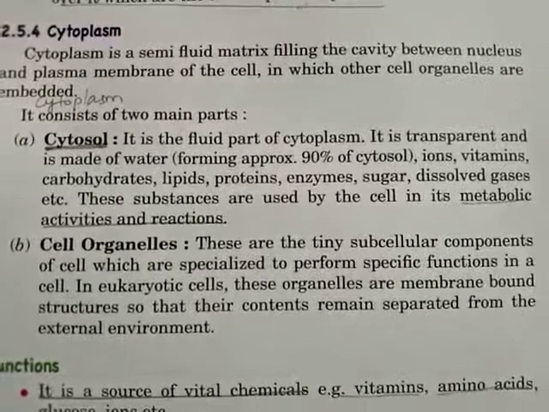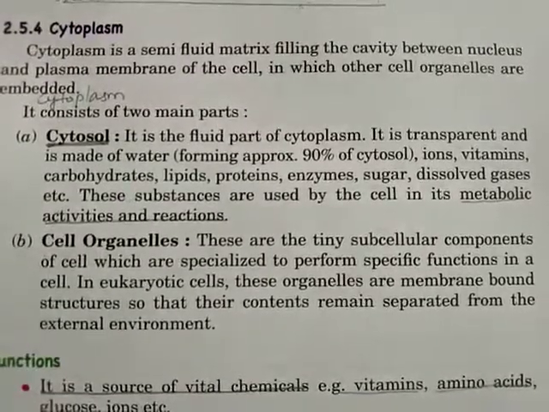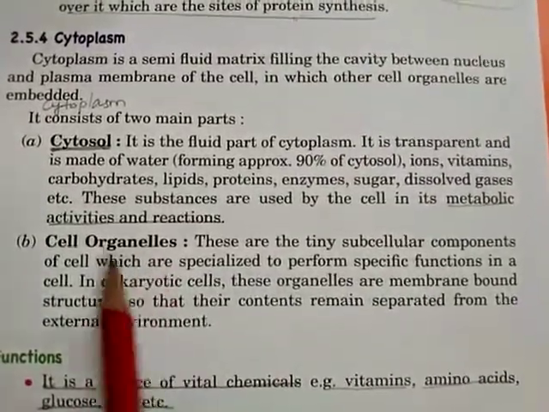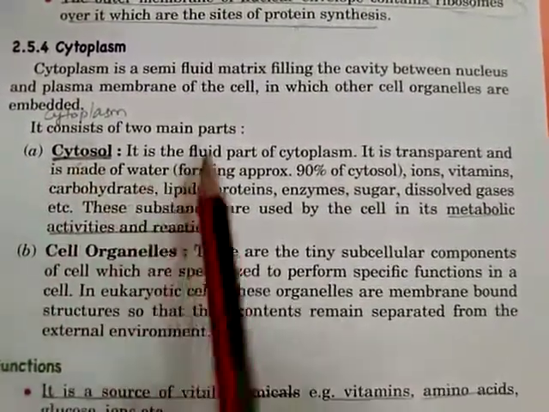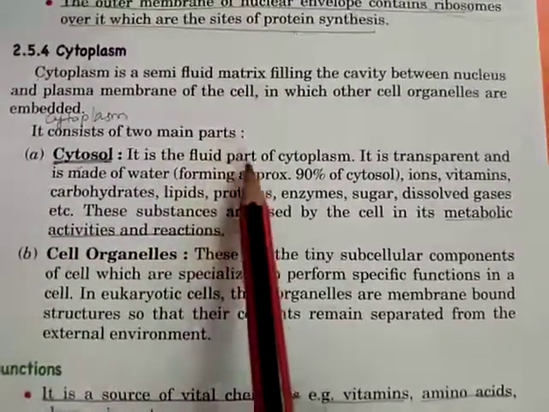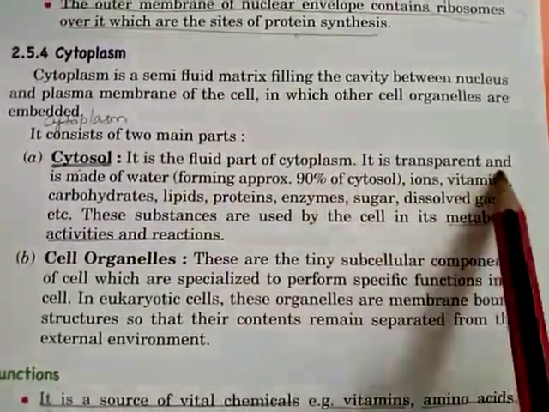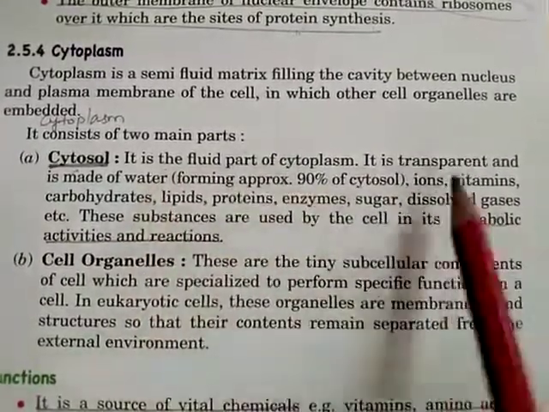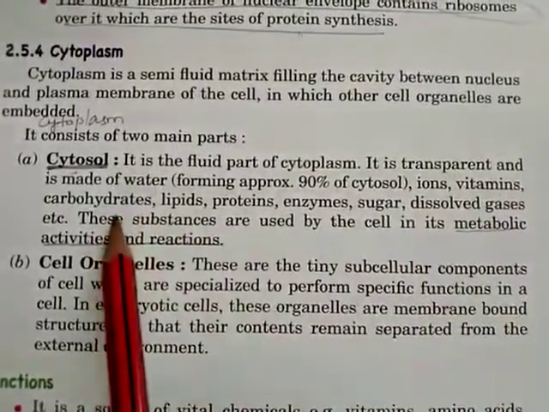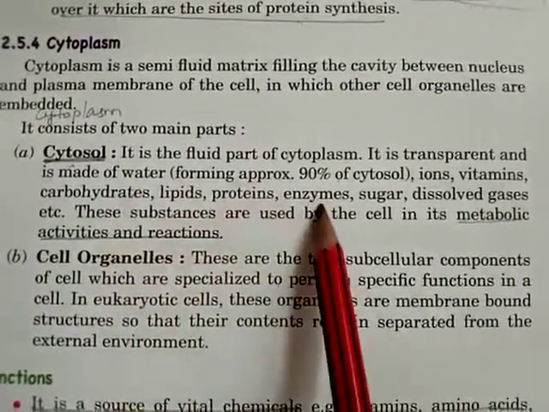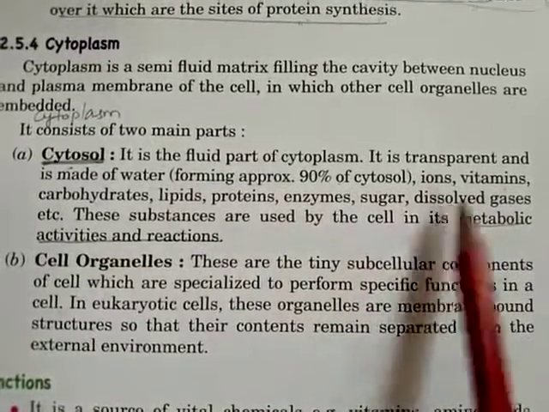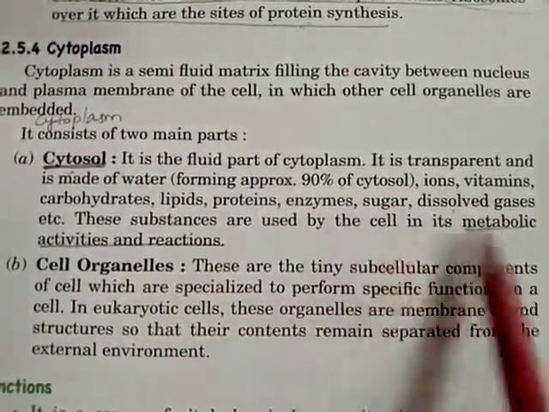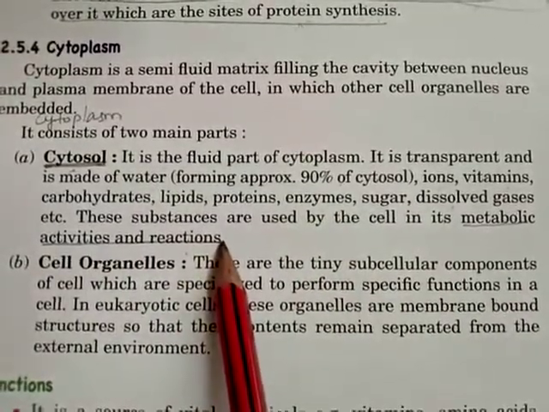Basically, this cytoplasm consists of two main parts. One is cytosol. It is the fluid part, the liquid part of the cytoplasm. It is transparent and it is made up of water, ions, vitamins, carbohydrates, lipids, proteins, enzymes, sugar, and dissolved gases. These substances are used by the cell in its metabolic activities and reactions.